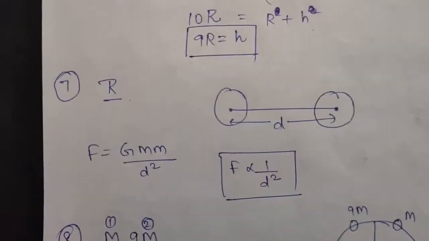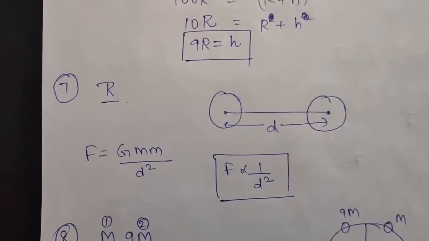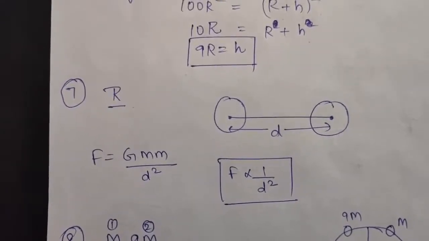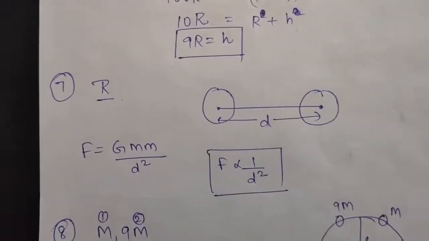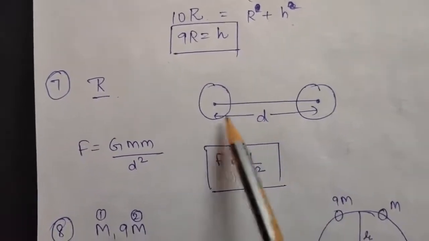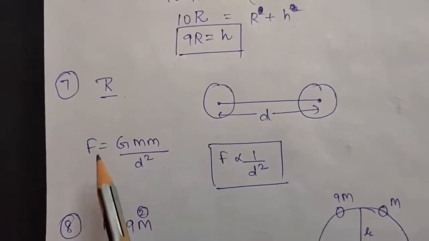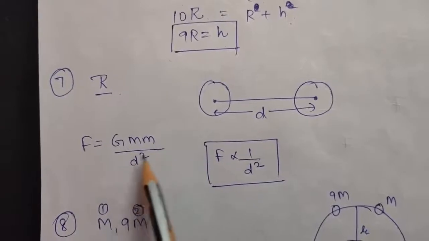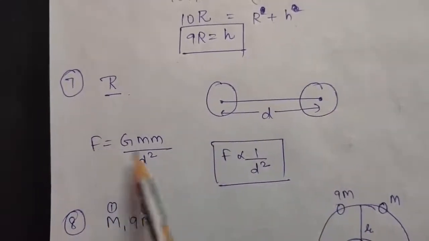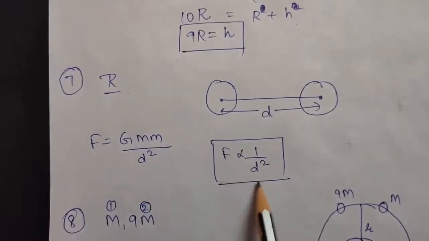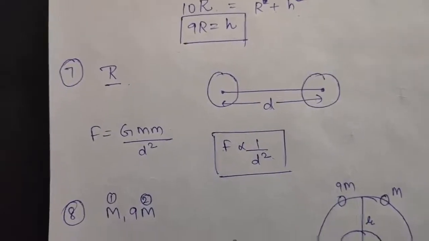Next is question number 7. It says two identical spheres of radius r made of the same material are kept at a distance d apart. You have to tell how the gravitational force of attraction will depend on the distance between them. This is a very simple question. You know Newton's law of gravitation, which is F is equal to G m m by r square. Here r is given to be d. Therefore F will be inversely proportional to the square of the distance between the spheres.